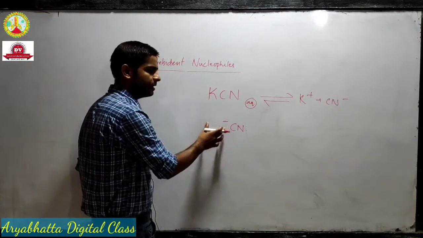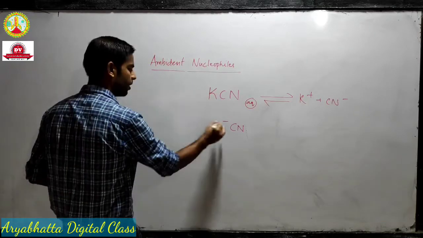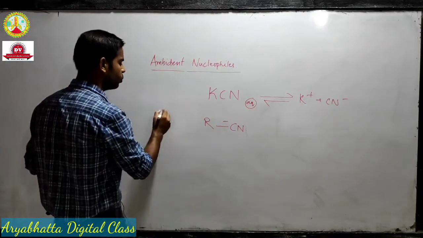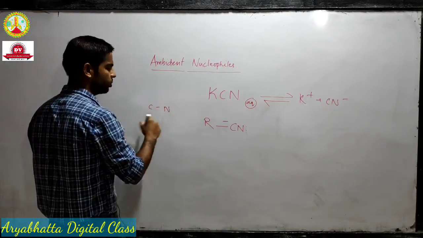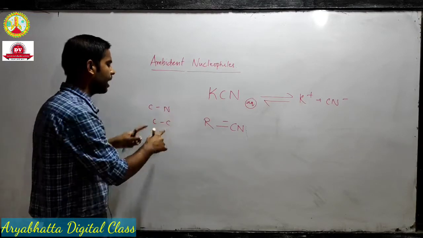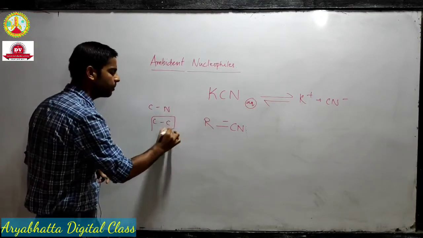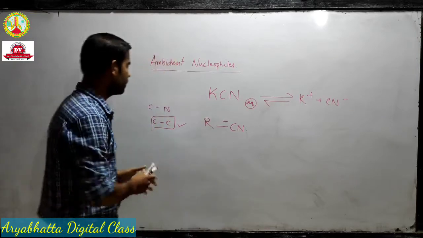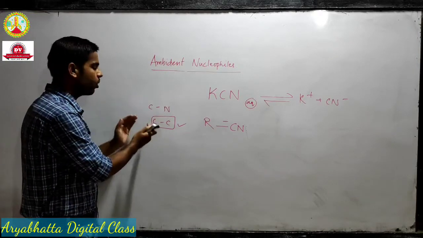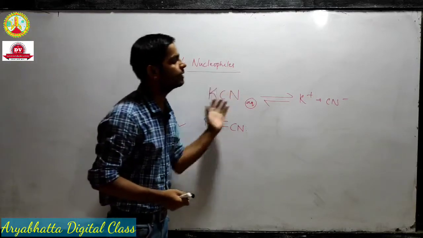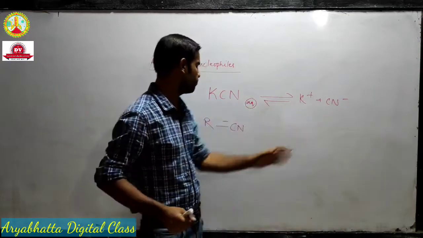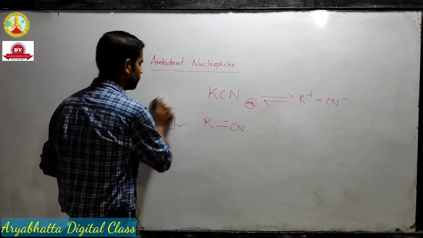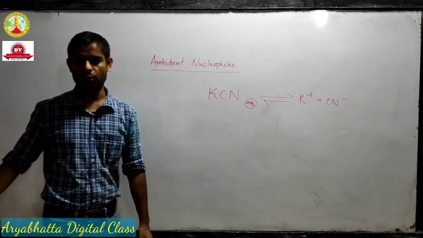But since carbon has a negative charge, it will get connected to the alkyl part through carbon, and there is a reason: if we connect through nitrogen, we will have a carbon nitrogen bond, and if we connect through carbon, we will have a carbon carbon bond. Carbon carbon bond is obviously better. So since both sites are available, our choice of carbon carbon bond is better than carbon nitrogen. So in case of KCN, since it's ionic, it forms ions, it will get connected through the carbon part and we will get a cyano product, or cyanide product.